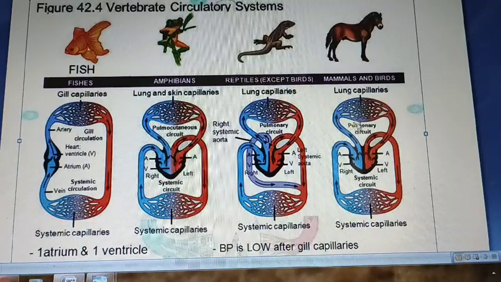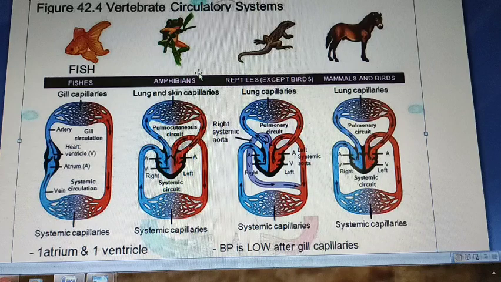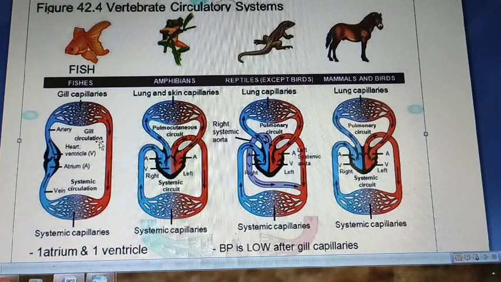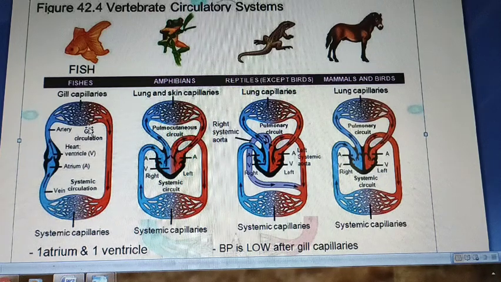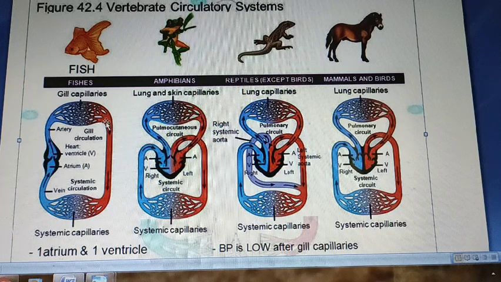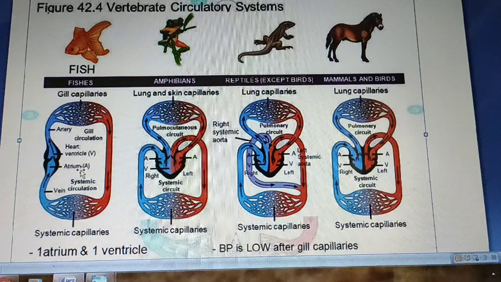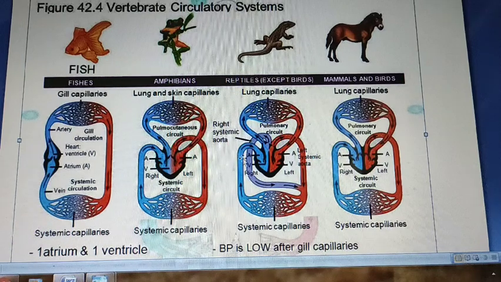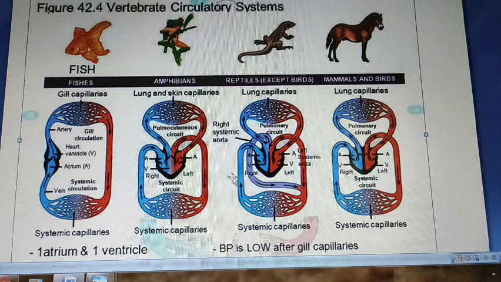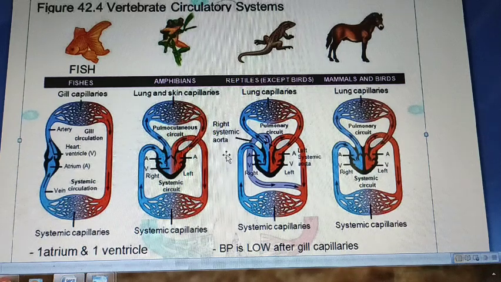In multicellular organisms, the heart is of following three types. First, the heart is two-chambered. The example is fish, in which one atrium and one ventricle is present. Next is three-chambered heart, in which two atrium and one ventricle is present.